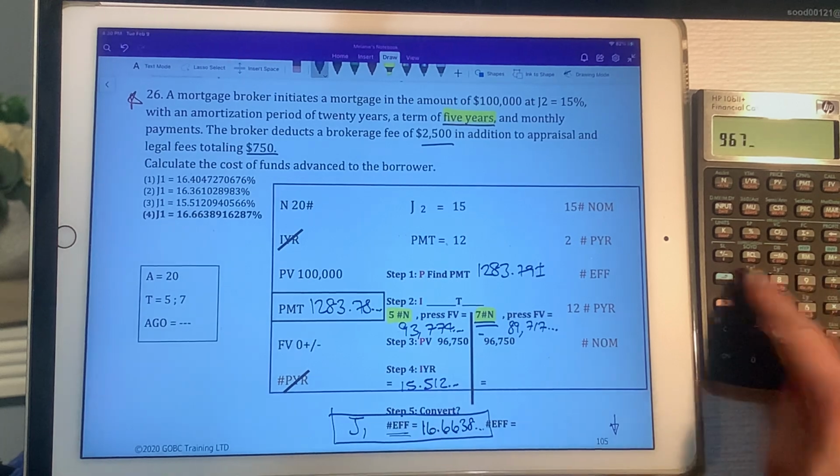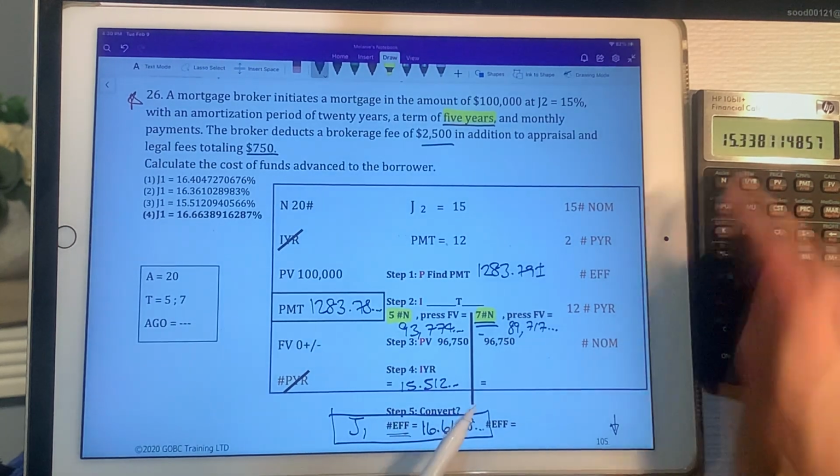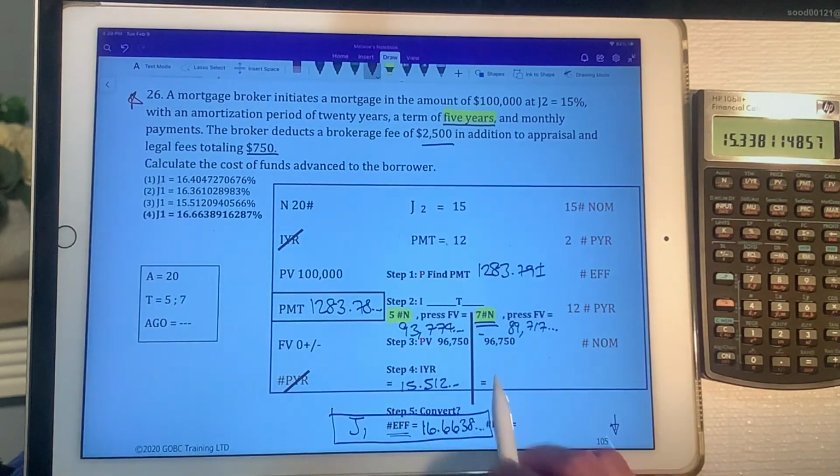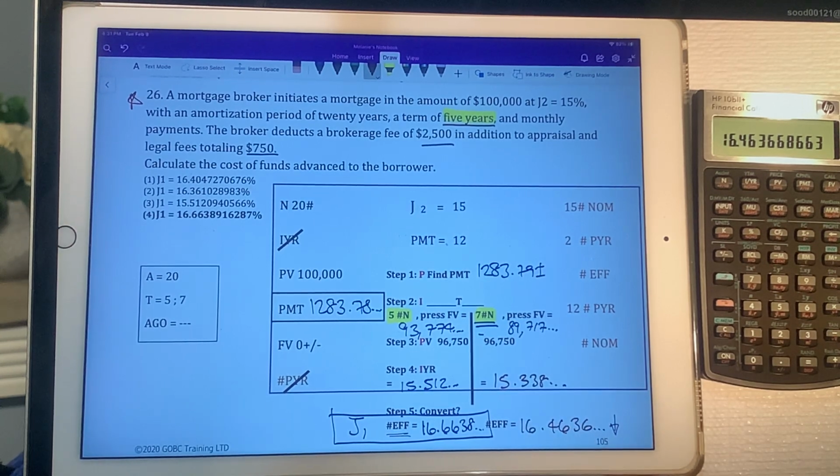Then I plug in that 96,750 over top of my PV, and I push my IYR. And you see that you get 15.338. So you can see that it's already less, right, than the J12. And when I hit my shift effective, I get 16.4636 and a bunch more decimals. So it's not off by much, but it is about 0.2% difference. If I spread those bonuses over 2 more years, as opposed to the 5 years in the question, it does actually lower that effective rate that the borrower is going to pay.